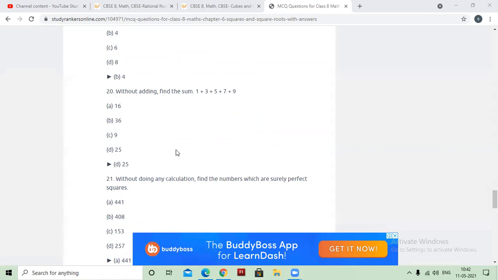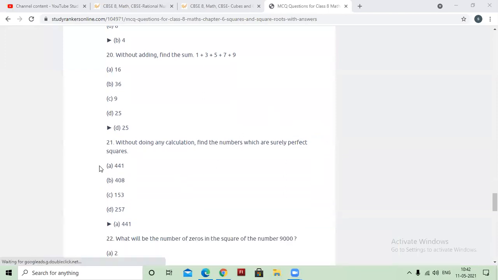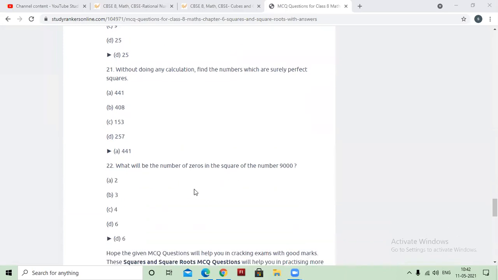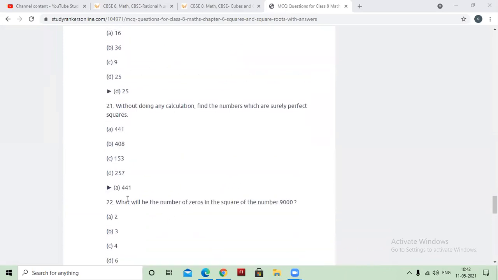Yes, Samiksha. Janvi. Ma'am, 441. Ma'am, 441. Why 441? The rest of the numbers are not perfect squares? Ma'am, because any number ending with 8, 3, 7 cannot be a perfect square number.